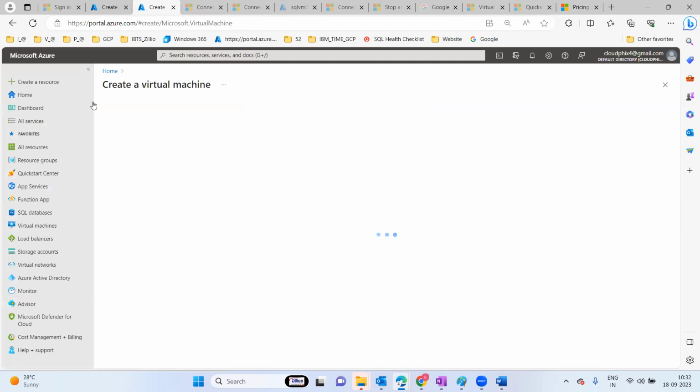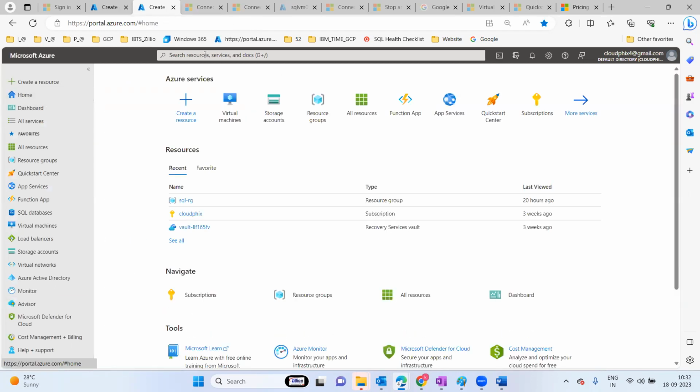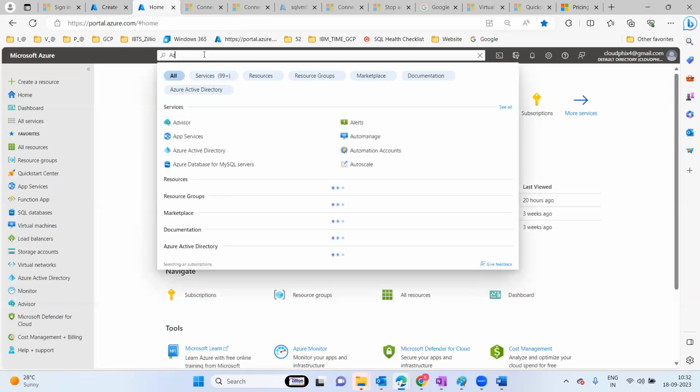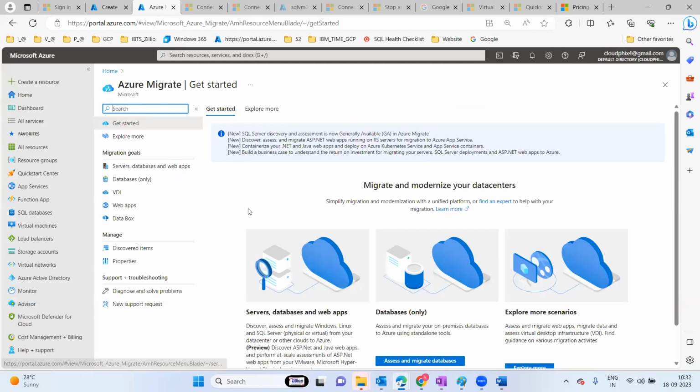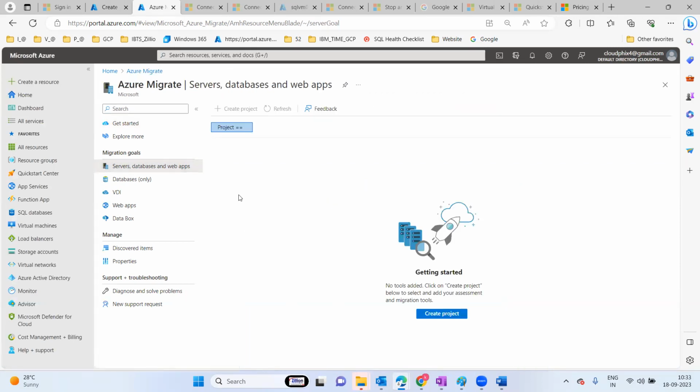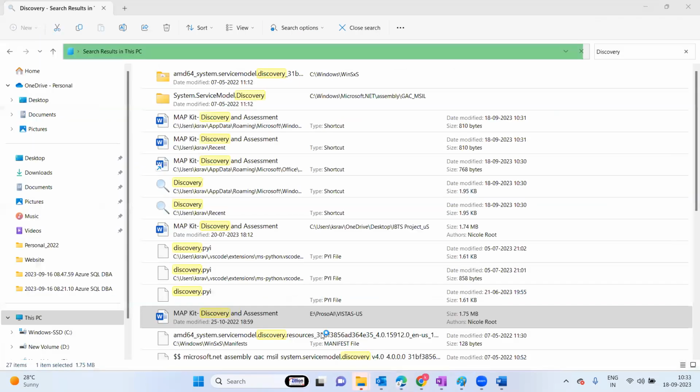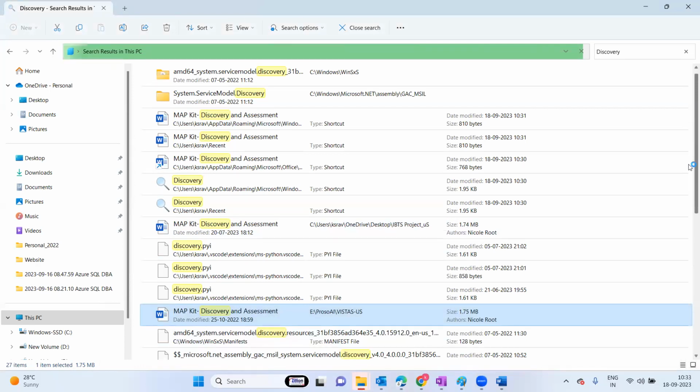Just for the sake of interest, I'm exploring here. This is Azure Migrate. This tool is going to give you the complete picture; we have to create a project, and it will give the source configuration and the target recommendation also. The third option, I have some configuration checklist here.